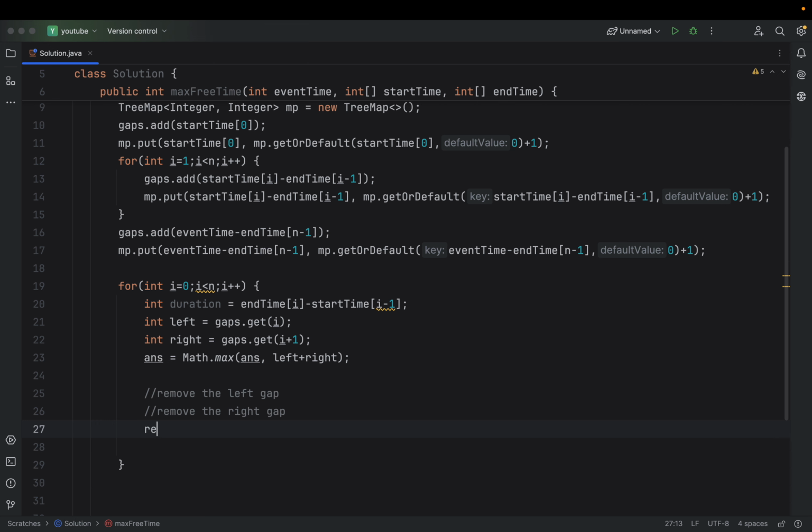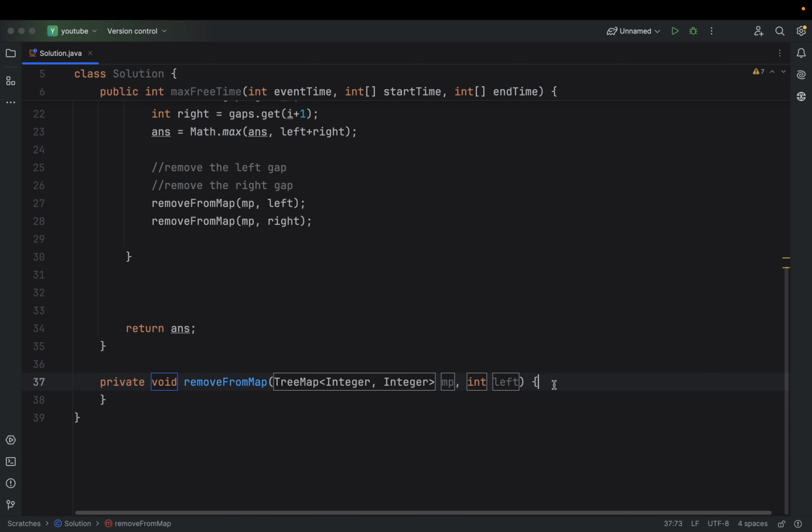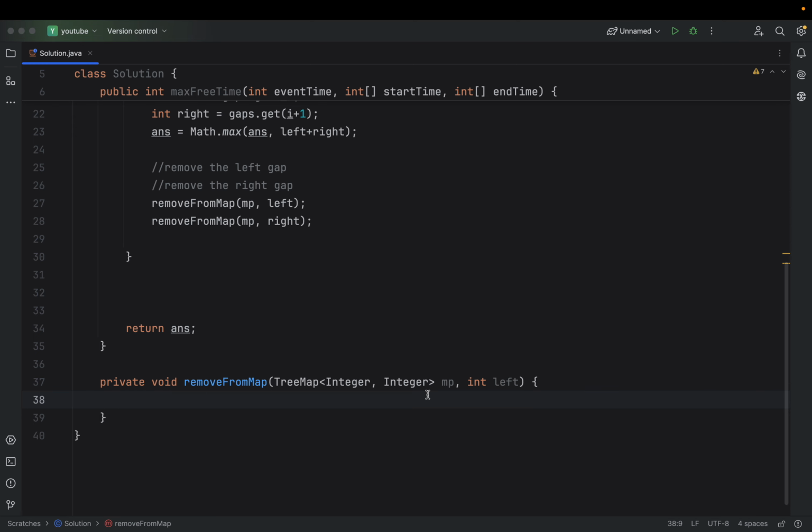So I will just do remove from map, and I will pass map, and I will say left, that is something I want to remove. And then I want to remove right, and I will do option enter to add a method, which removes from my map.